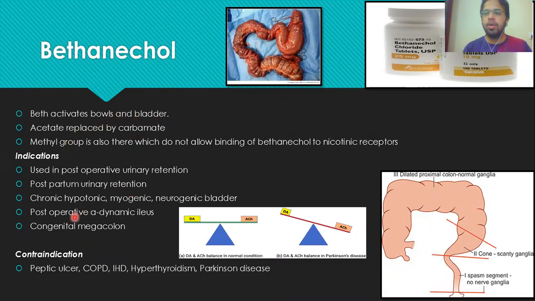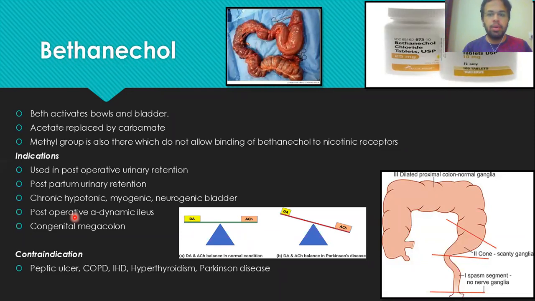Then another indication of Bethanechol is that it is given in patients who have megacolon.